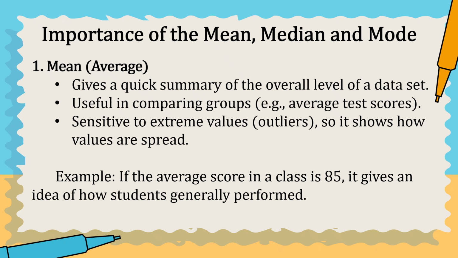Example, average test scores. And it is sensitive to extreme values or outliers, so it shows how values are spread. Example is, if the average score in a class is 85, it gives an idea of how students generally performed.